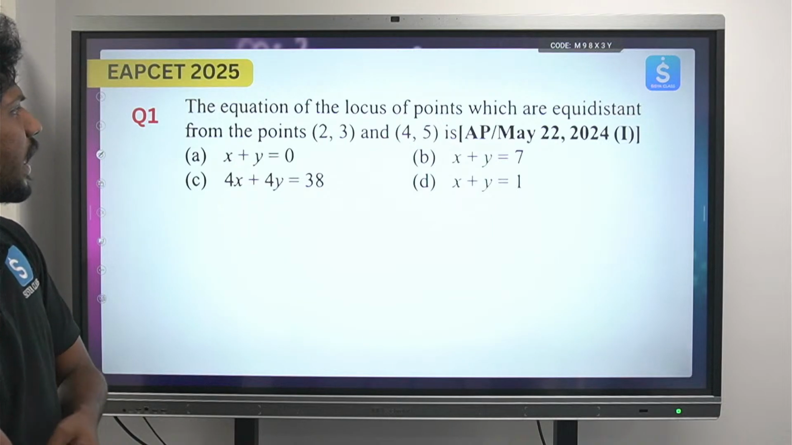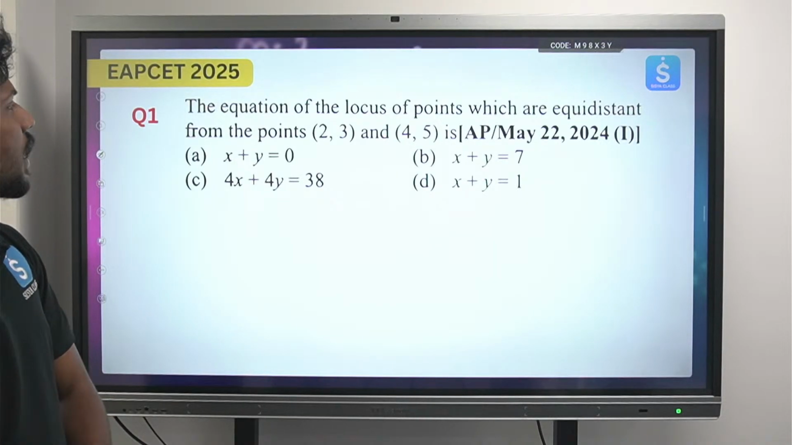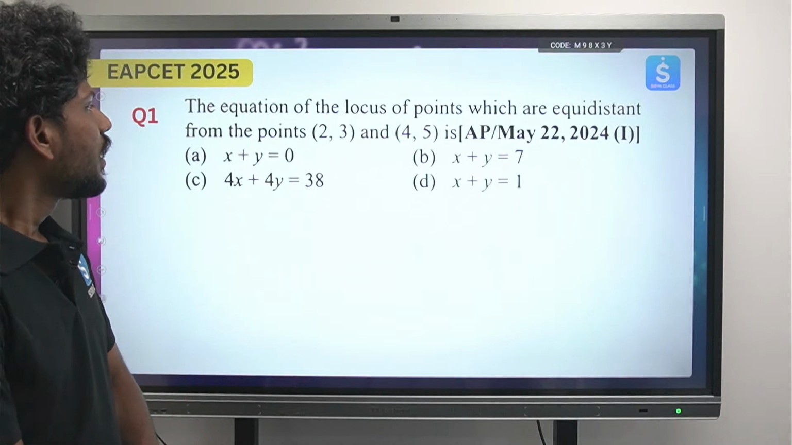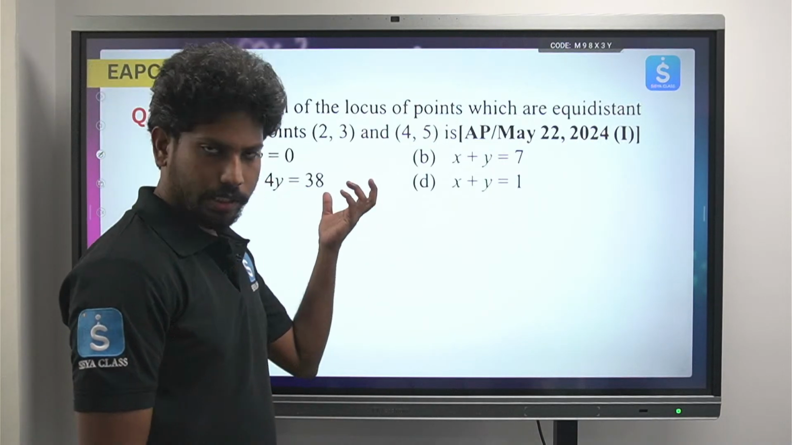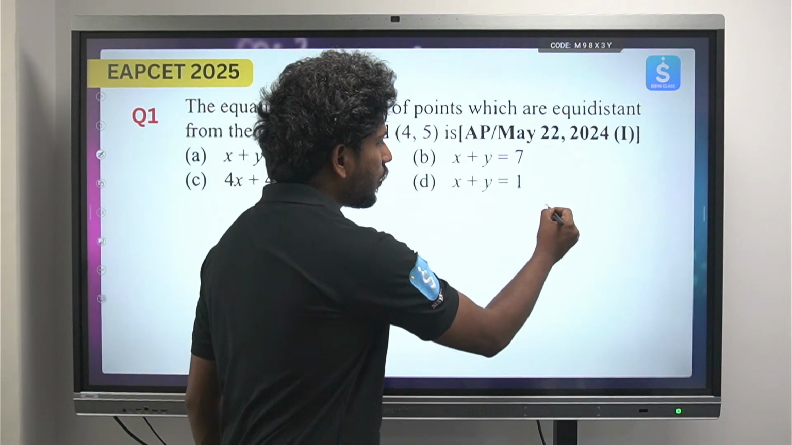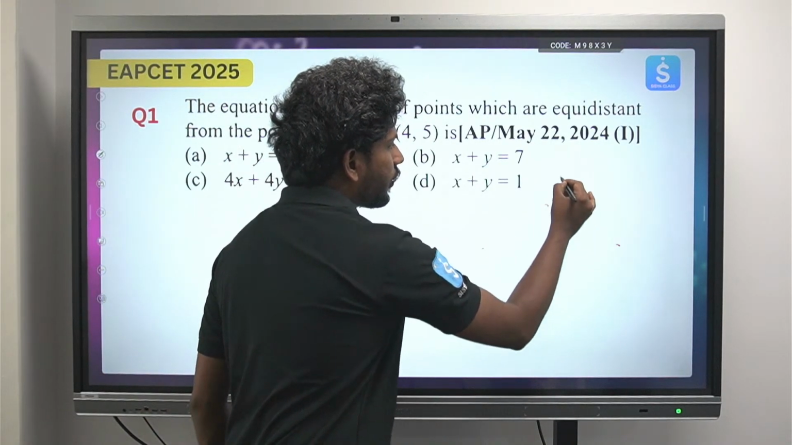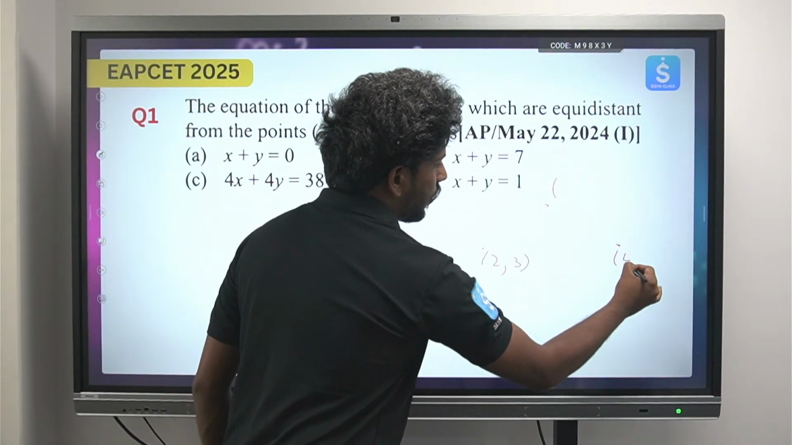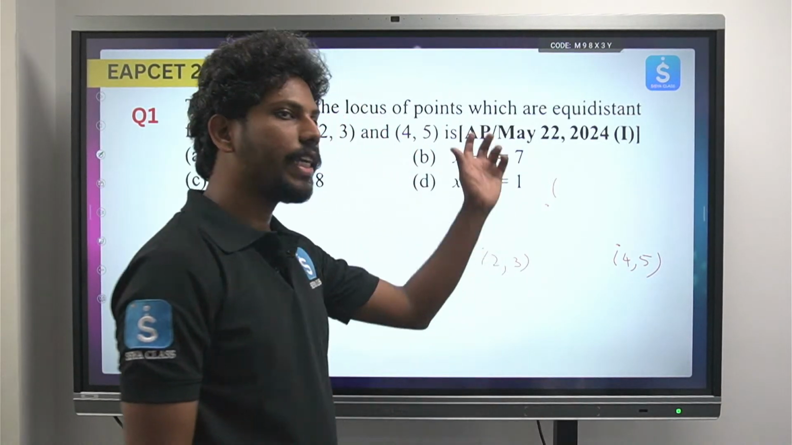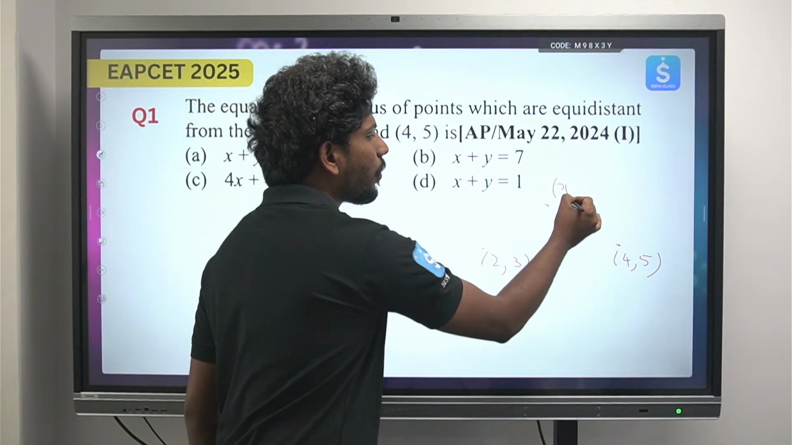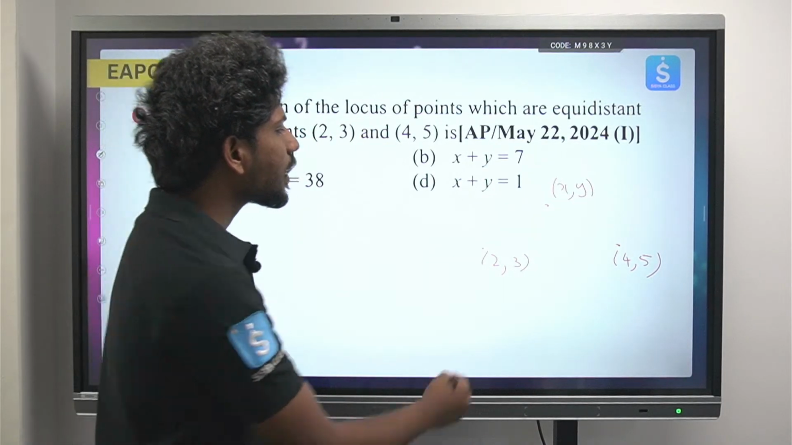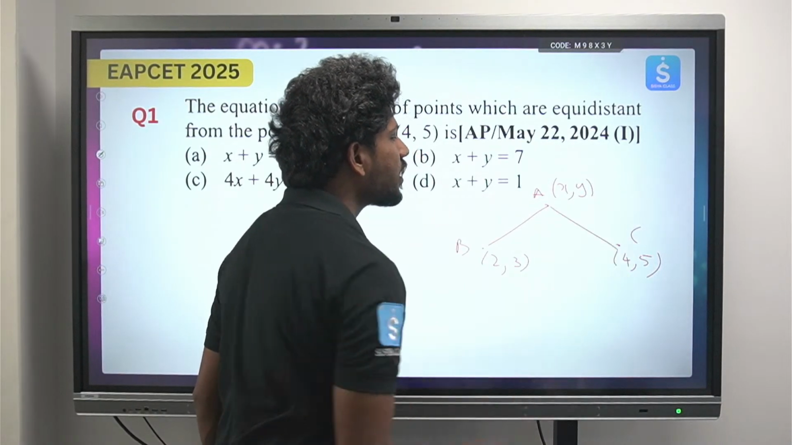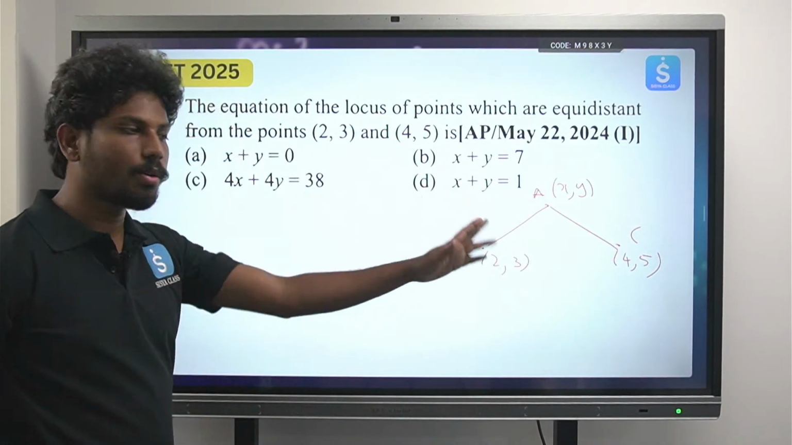First question, see: the equation of the locus of a point which is equidistant from the points (2, 3) and (4, 5) is. Okay, so there is a point, for example 2, 3 and 4, 5. Now there is a set of points which are equidistant from them. So let the point be x, y. What does equidistant mean? Suppose this is A, this is B, this is C. So the distance from A to B is the same as the distance from A to C.